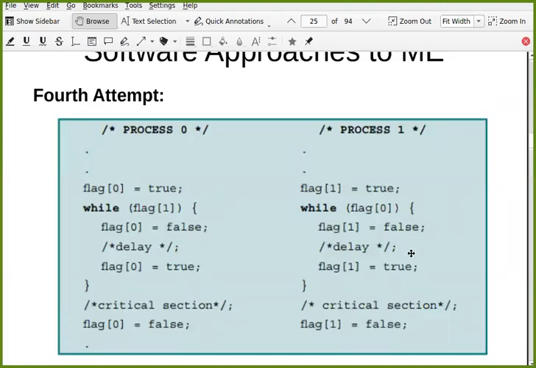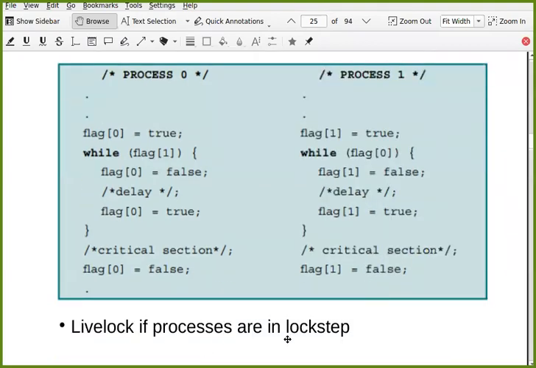And that is what we assume, that it is in lockstep: exactly one instruction from one process, then one instruction from the other process. That is our assumption. This is a very rare case, but it is a possible case. So what we are trying to see here is that, in general, this is a good solution, but there is a possibility of live lock when processes are in lockstep, one instruction at a time. Does this make sense?